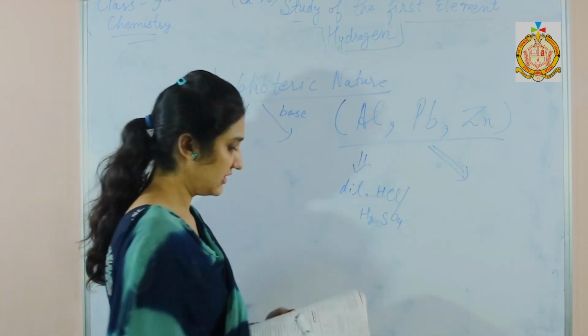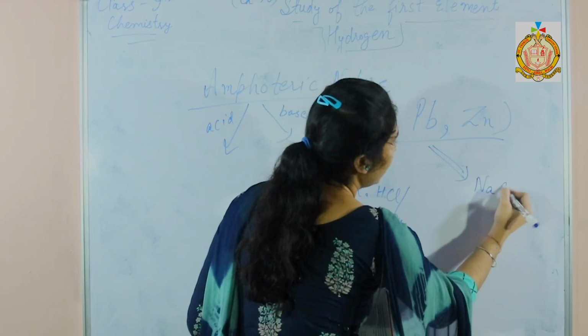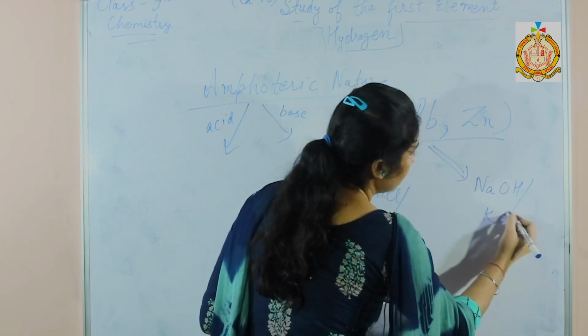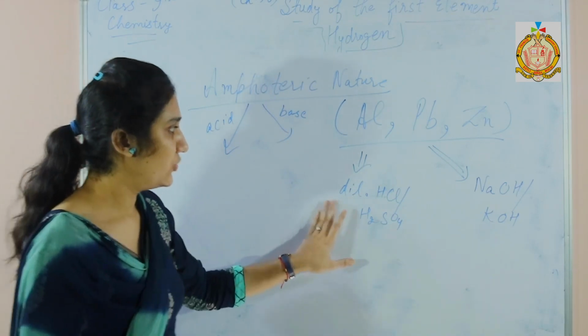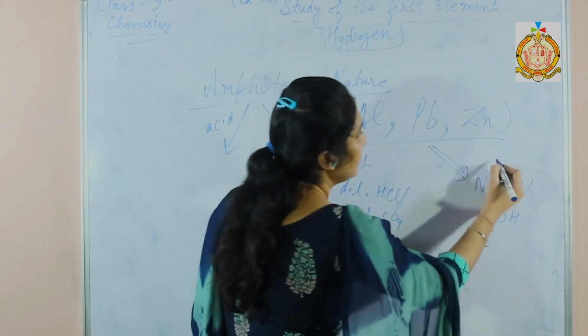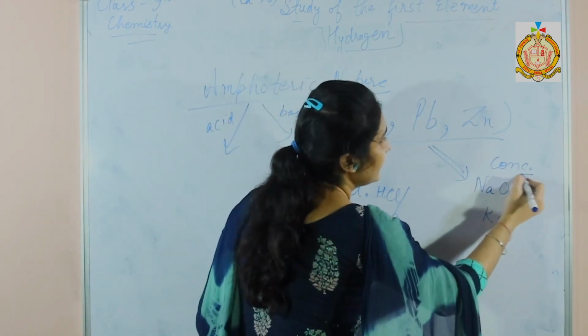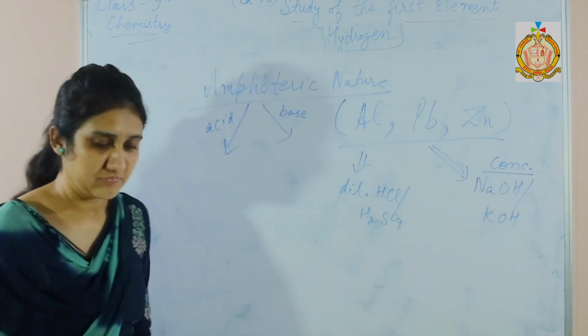So they react with alkalis, for example sodium hydroxide or potassium hydroxide. Acid is taken in dilute form and base is taken in concentrated form.